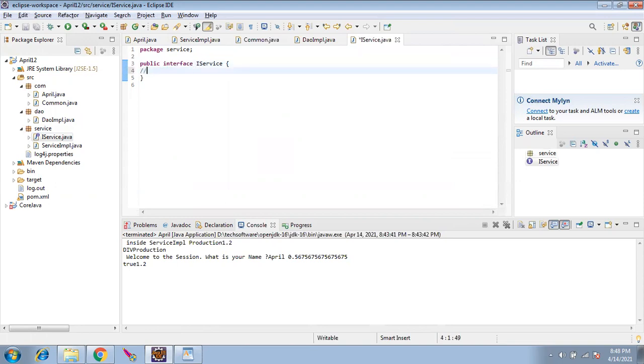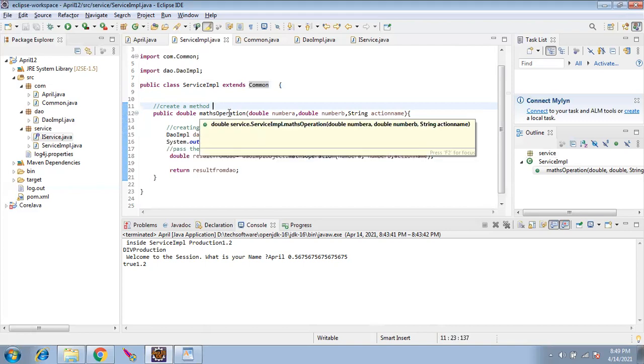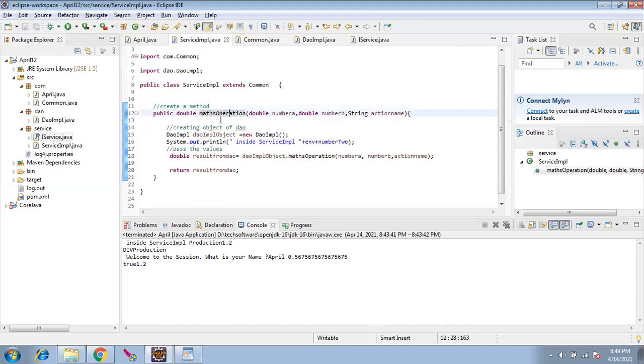Now, this is the specification of the contract. Let's take this example. What is the method name I've given? Maths operation, correct? Now, one more person is also developing the same application, and he is giving the method name with a different case, or including an S. In that case, both of us will be writing two different methods.